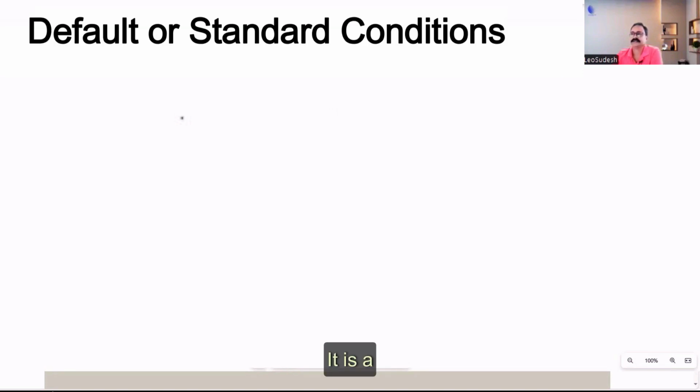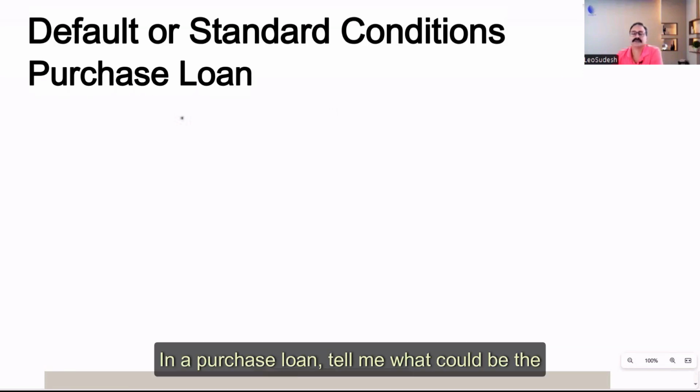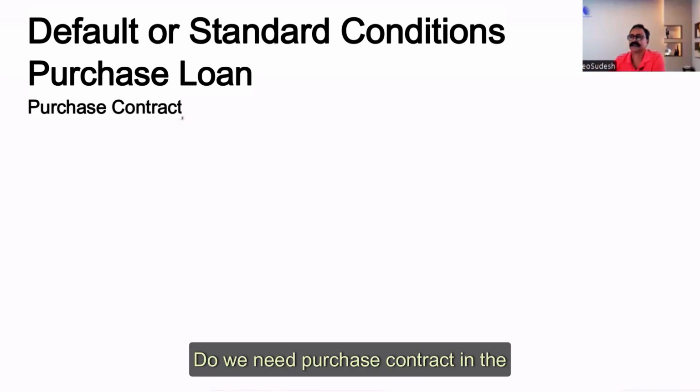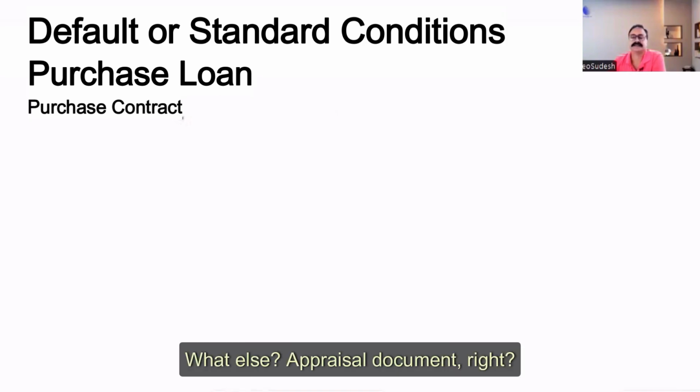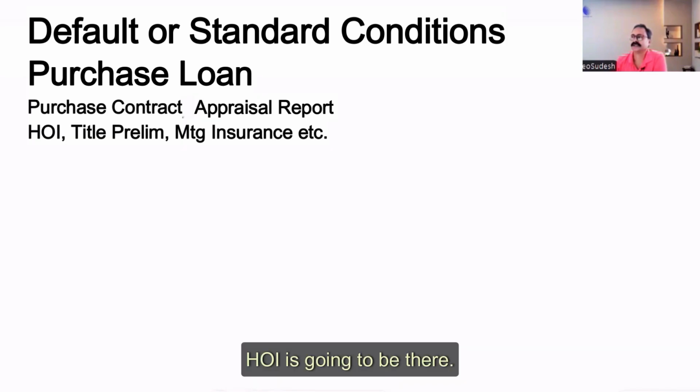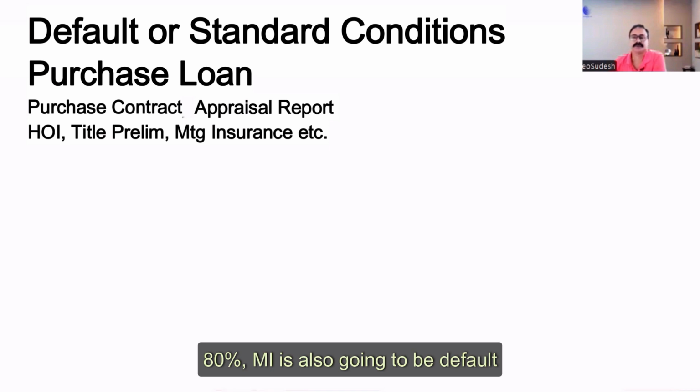Let's say it is a purchase loan. In a purchase loan, tell me what could be the default conditions which will always remain there. Purchase contract first. Do we need a purchase contract in the purchase loan? Yes, right? So that is the default condition that will remain there. What else? Appraisal document, the appraisal report. That is going to be a default condition. What else? HOI is going to be there. If your LTV is more than 80%, MI is also going to be a default condition. Yes, so these are called default. There are many based on the scenario.